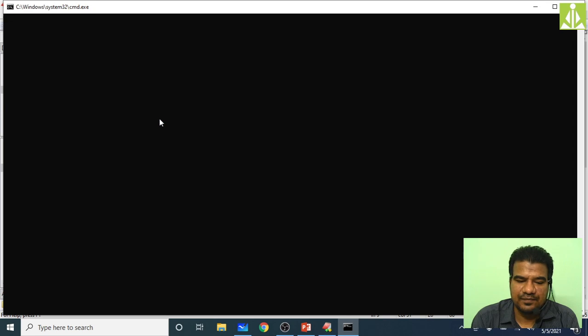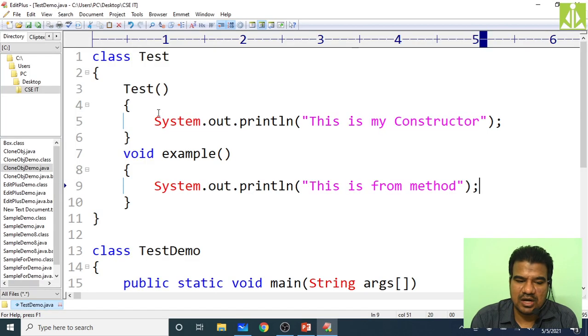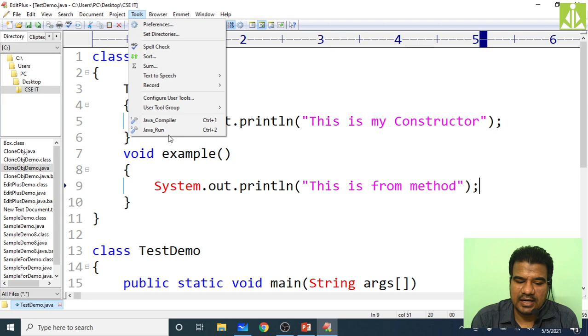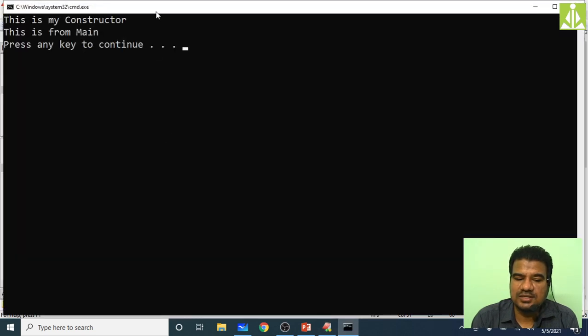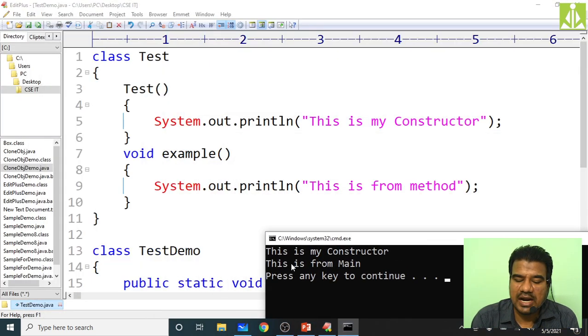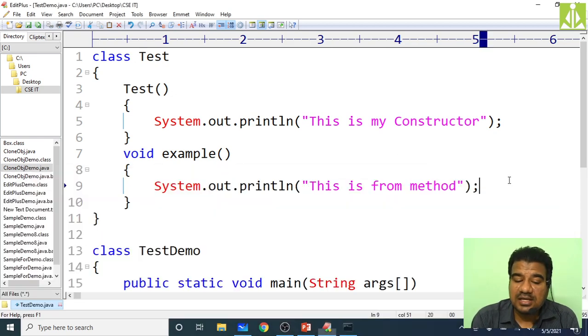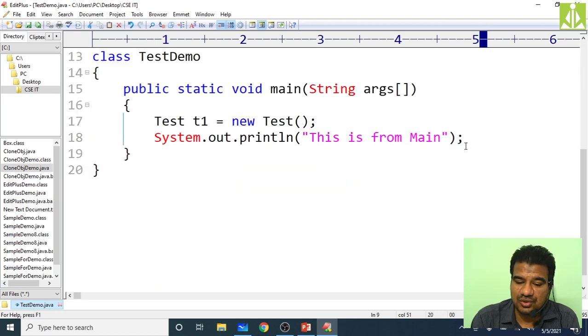You see, program execution, compilation successful, and run. You will get only two messages: this is my constructor and this is from main. I'm getting only two messages. I'm not getting the message this is from method, because the normal method, the regular method, needs to be invoked with the help of an object. So that we need to do over here.